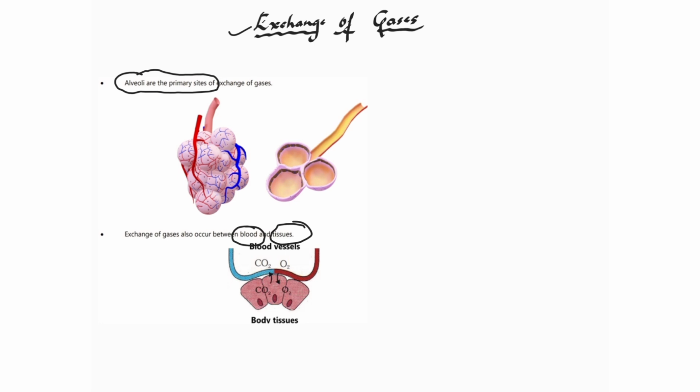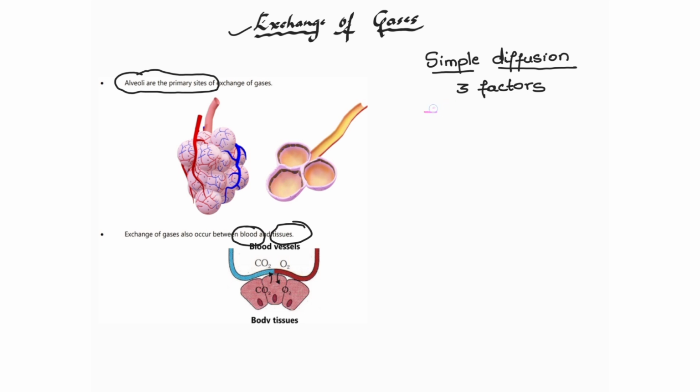Okay, so this exchange of gases is based on one simple phenomenon, that is simple diffusion. So what is simple diffusion? It is the movement of the gases from a region of higher concentration to lower concentration. This simple diffusion is based on three main factors. Diffusion is affected by these three main factors. So which are those three main factors?